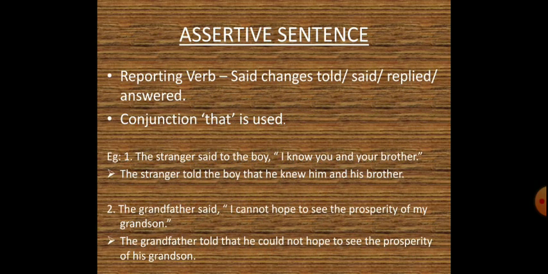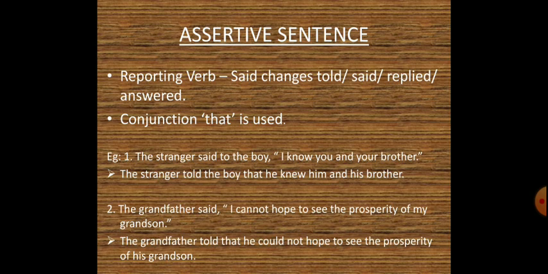Now we shall begin with the types of sentences. And let us start with the first one, that is the assertive sentence. So over here, which changes are you supposed to keep in mind? That the reporting verb said changes into told, said, replied or answered. And the conjunction that is supposed to be used. Now you can remember like this, that instead of putting those commas and inverted commas, you are supposed to put the conjunction there. So for the assertive sentence, the conjunction would be that.